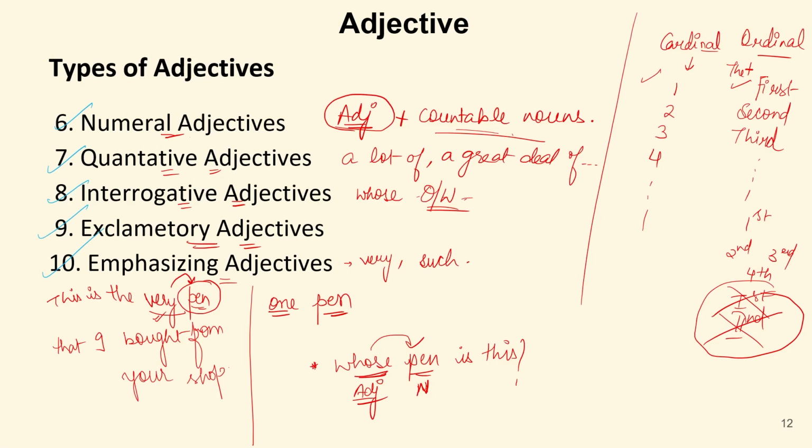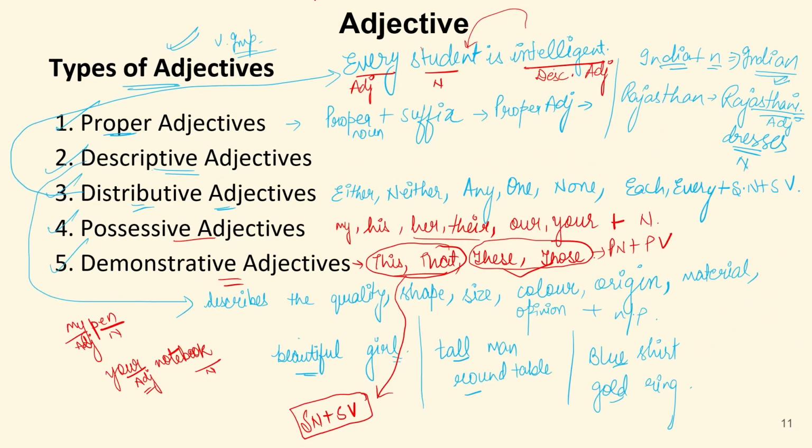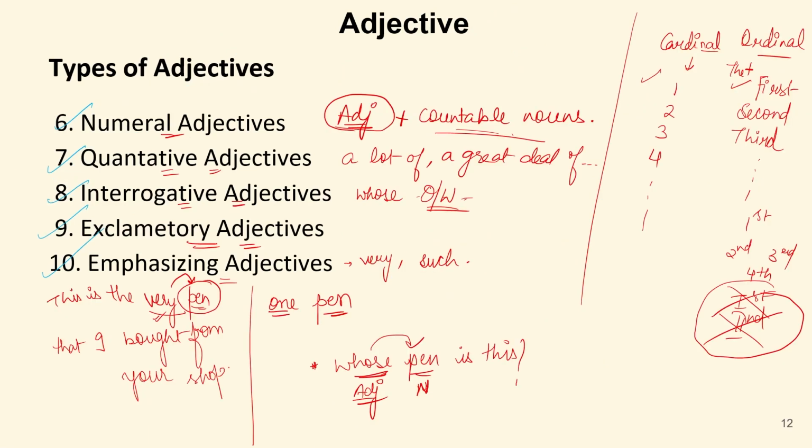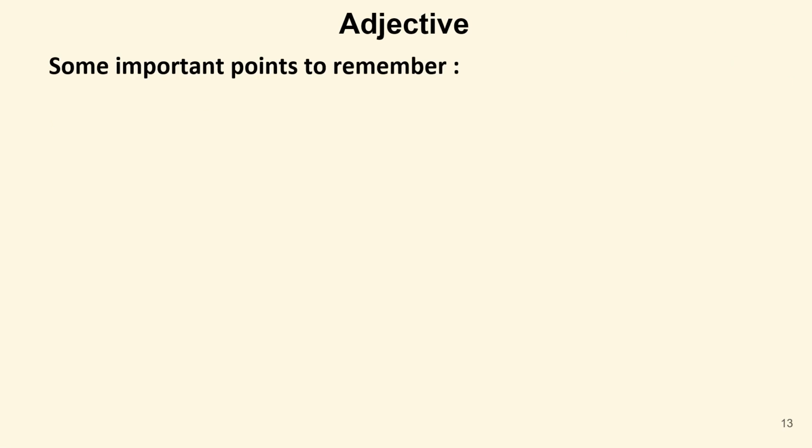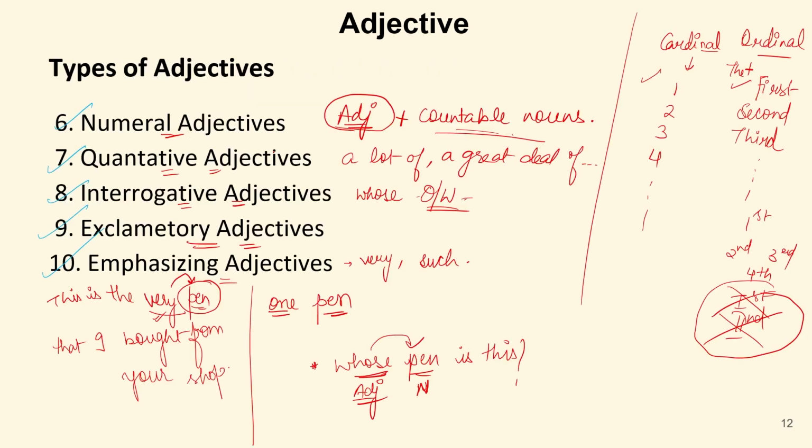So these are some types of adjectives, but we'll have some more discussion about these adjectives in the next class. We'll discuss some more examples and some more classifications of all these adjectives. This was only a brief description about these adjectives, but this is very important. From this part only, we see many errors in our exam. So now we'll discuss some more important points to remember about these types of adjectives.